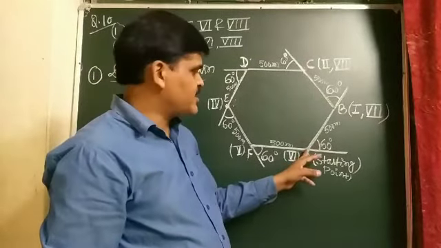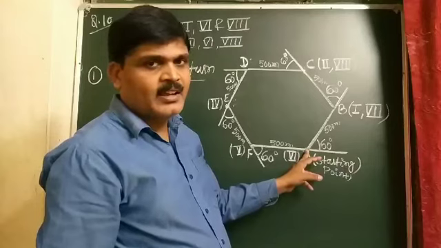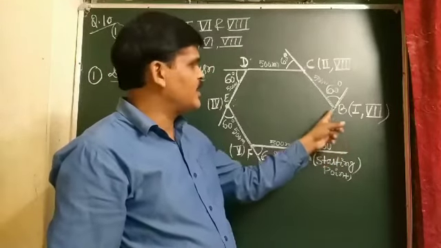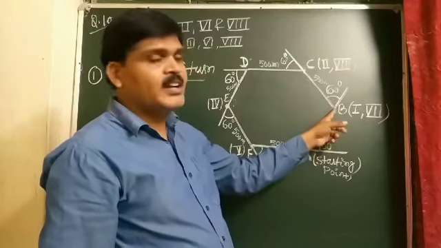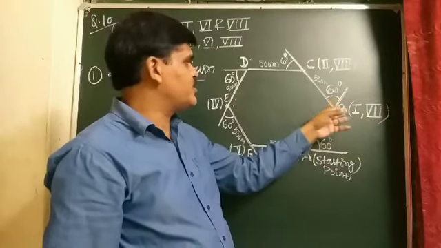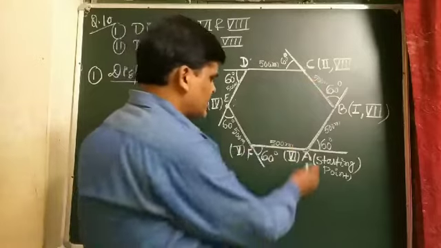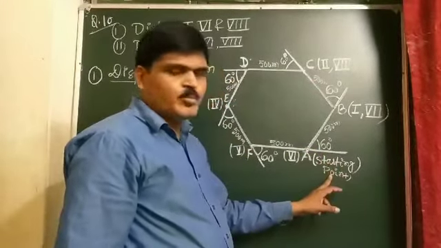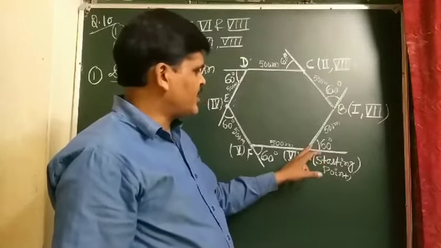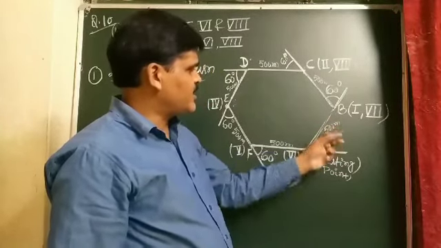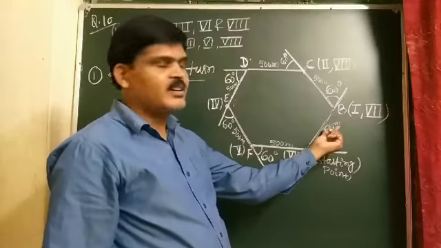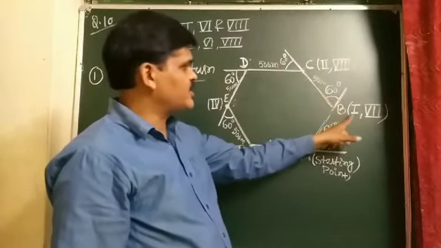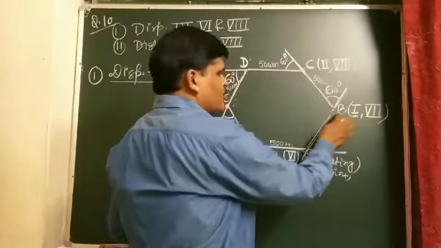A motorist starts from A and after traveling 500 meters, he takes a turn of 60 degrees towards his left. This is the starting point, and the motorist travels a distance of 500 meters and then takes a left turn. So this is B.